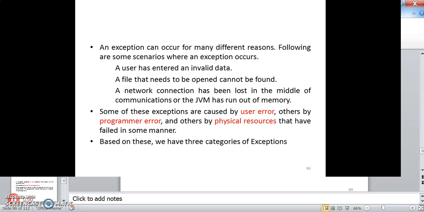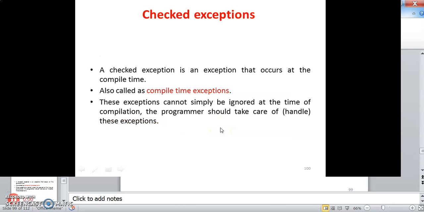So an exception can occur for many different reasons. Following are scenarios when an exception occurs: the user has invalid data, the file that needs to be opened cannot be found, the network connection has been lost in the middle of the communication, or the JVM has run out of memory. Some of these exceptions are caused by user error, others by programmer error, others by physical resources that have failed in some manner. So there are three categories of exceptions: checked, unchecked, and arithmetic exceptions.